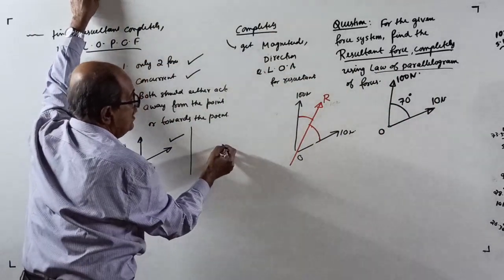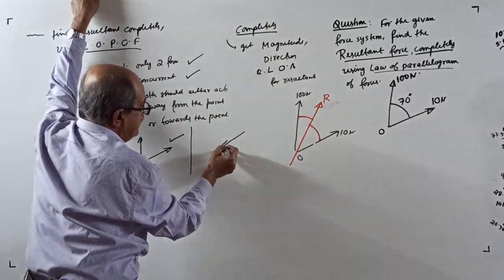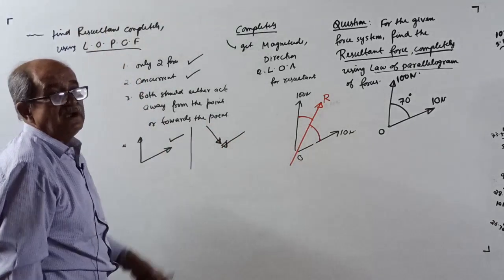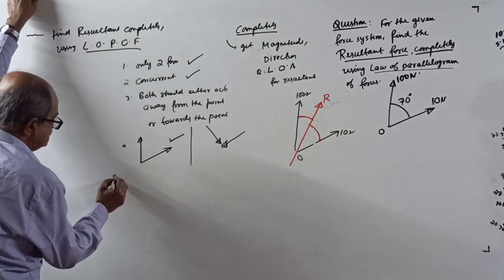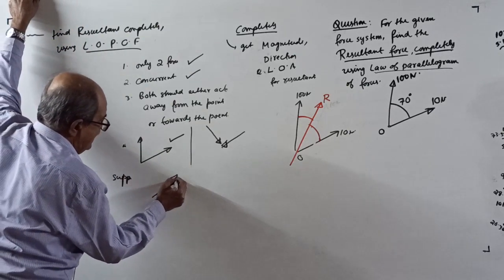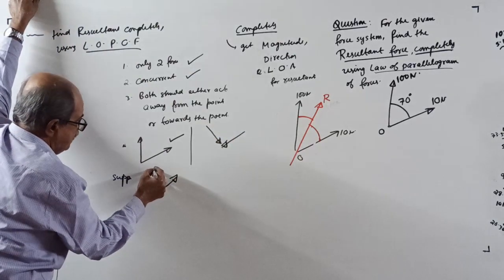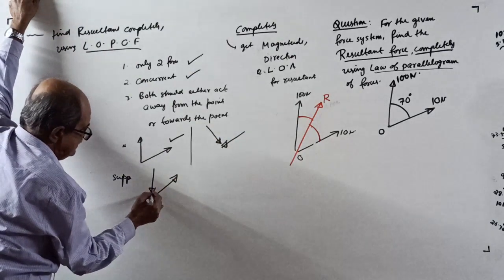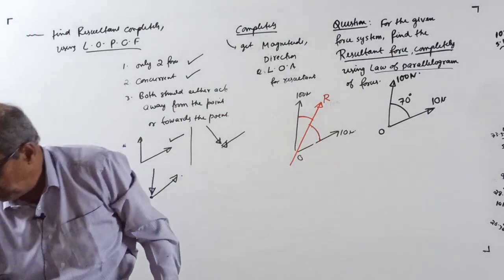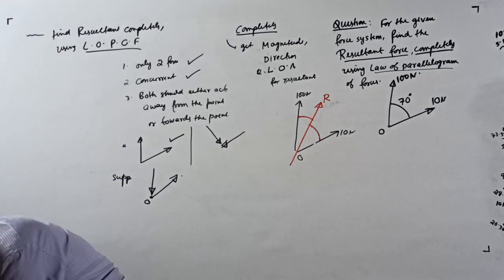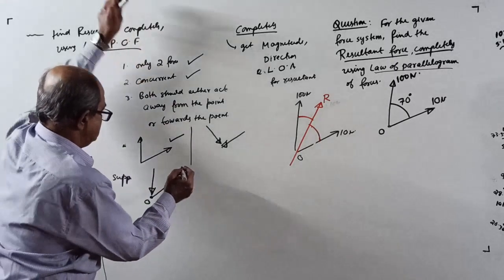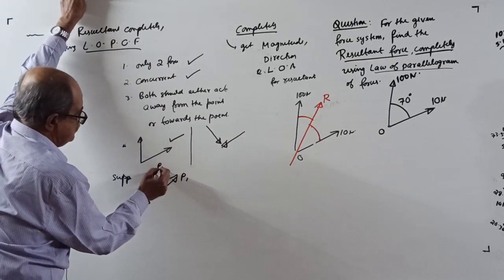Or, if this force is this way, no problem, the other force should be like this. That is the requirement. No. Suppose one force is going away, same here only, and the other force is coming towards the point. This way, O. Suppose I take this as 1 meter. Check the notes for what symbol I have taken. To explain, I think P1, P2. One of them I have taken as P1, the other is P2. I took this as P1 and P2.